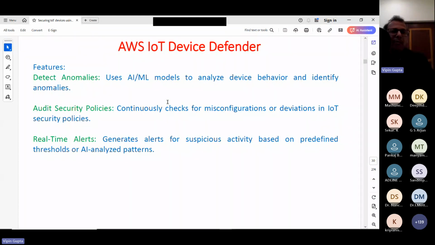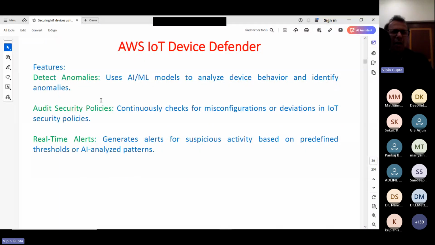And real-time alerts: it generates alerts for suspicious activity based on predefined rules. Suppose there is one site where the temperature should be 20 to 30, but somehow it has started showing the temperature as 90. So we have to diagnose that.